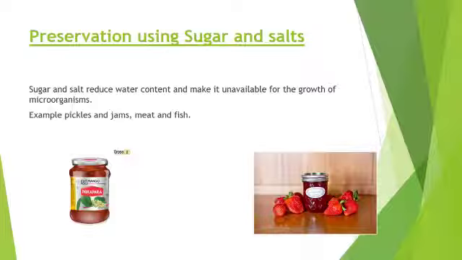Meat and fish are covered with salt to check bacterial growth. Some pickles are also preserved by addition of specific quantities of salt. Jams and jellies are usually preserved by addition of sugar. You must have pickles in your house and they are very salty. The reason is to preserve vegetables or fruits by preventing water content by adding salt. And jams have a high content of sugar to prevent the contamination of fruits.